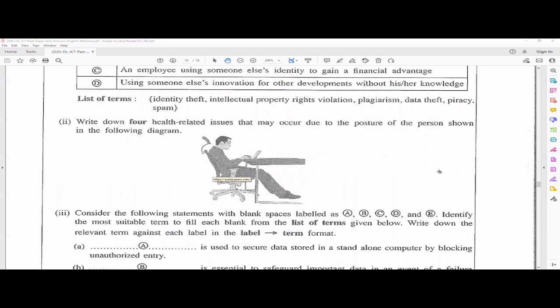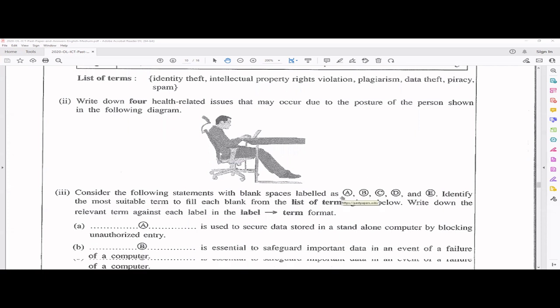So what are the health-related problems he will get, right? For example, headache, you can write computer vision syndrome, carpal tunnel syndrome, where you will get pain in the wrist, and repetitive stress injury, right? Back pains, musculoskeletal problems, right? So these kinds of problems can occur. So for this one, you will get 4 marks, 1 mark each, right?